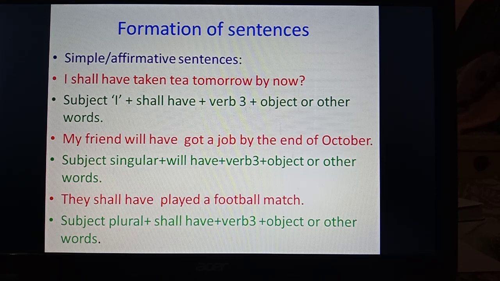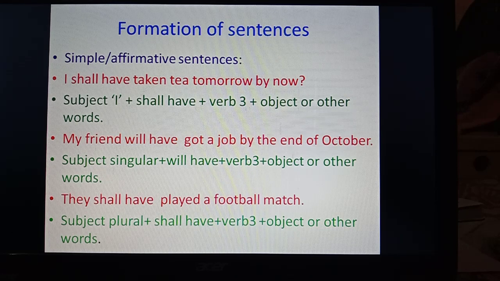I shall have taken tea tomorrow by now. So shall have and verb's third form, and will have plus verb's third form in the sentences which start with the singular subject. So this will be the formation.